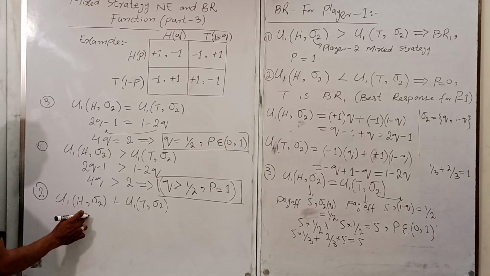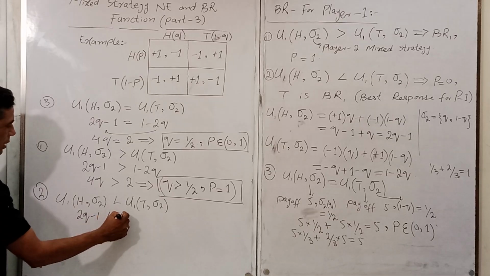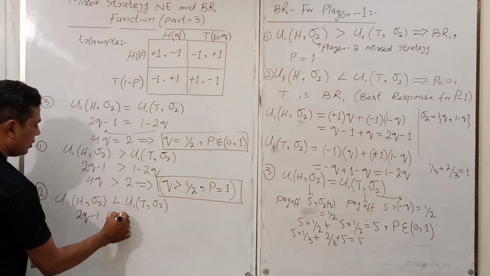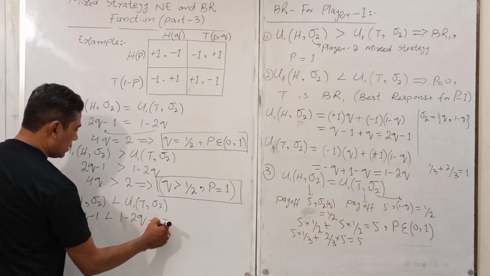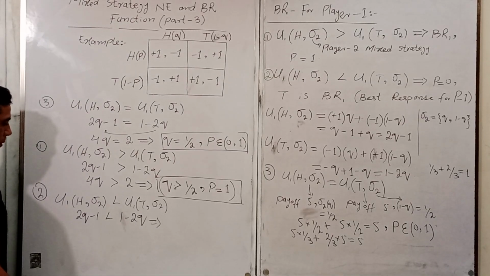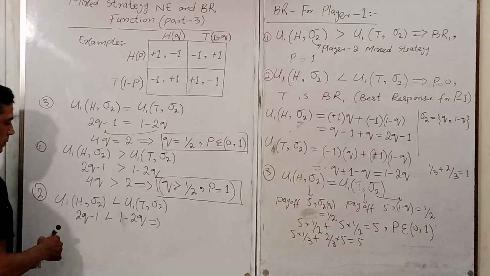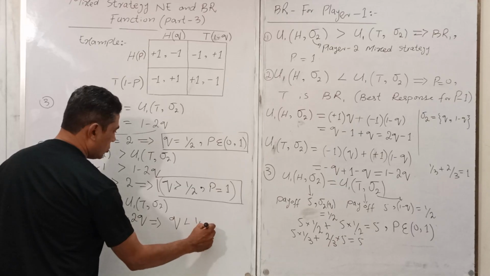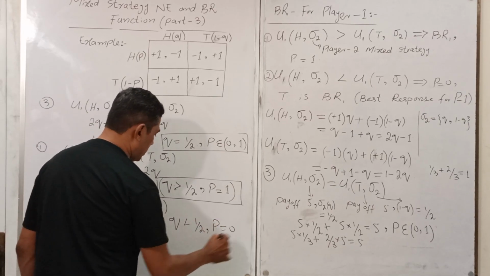So this one is 2Q minus 1 less than 1 minus 2Q. So it implies that Q is less than 1 upon 2. In this condition, what about the P? P equal to 0.